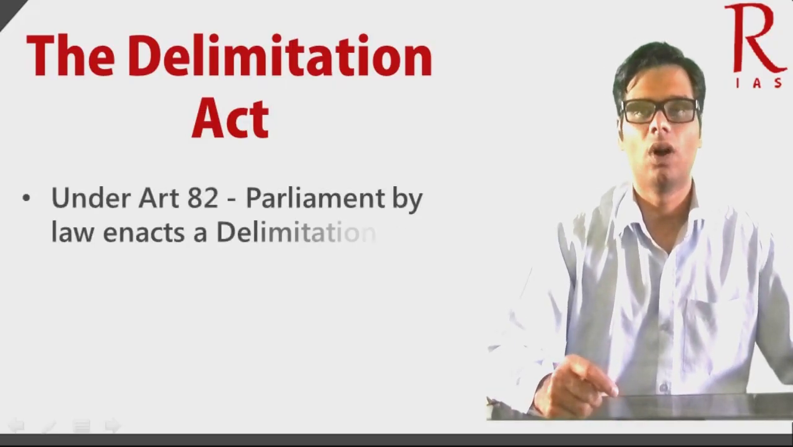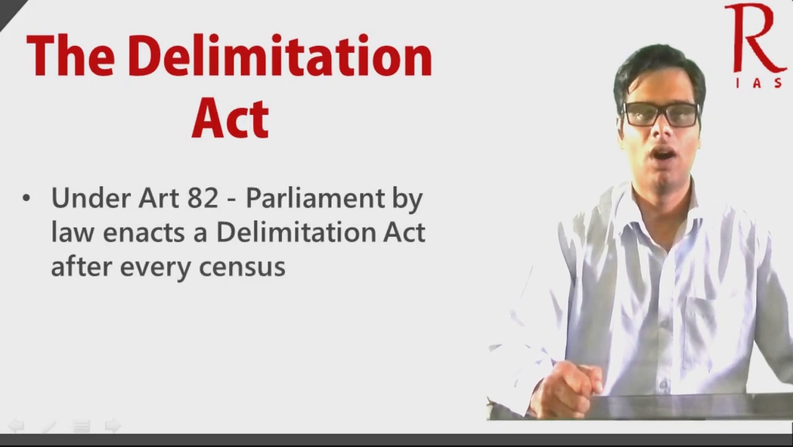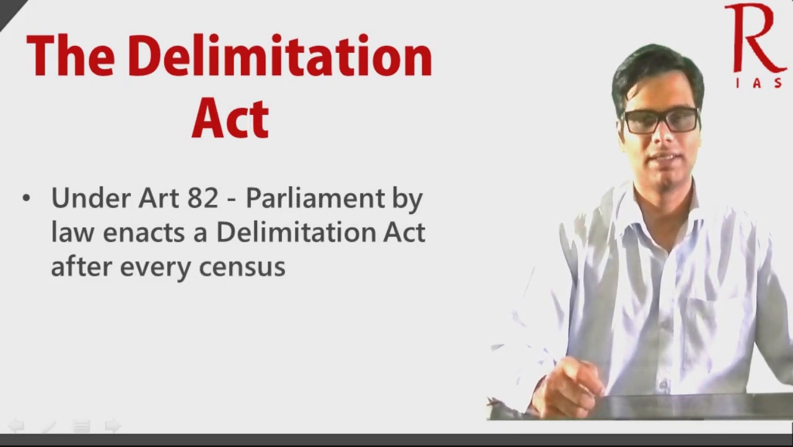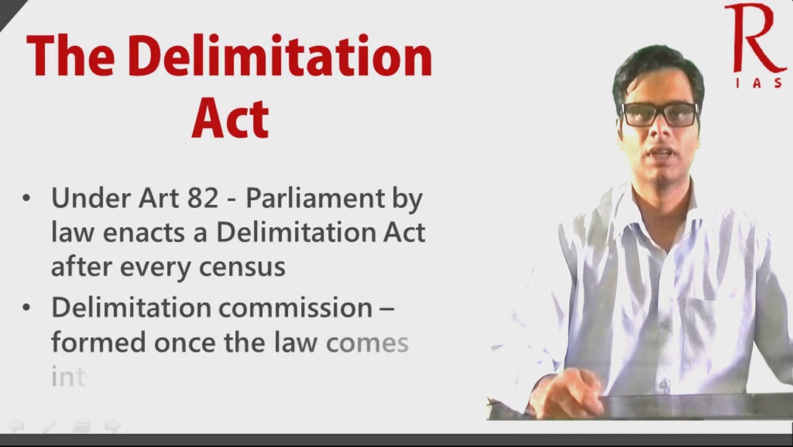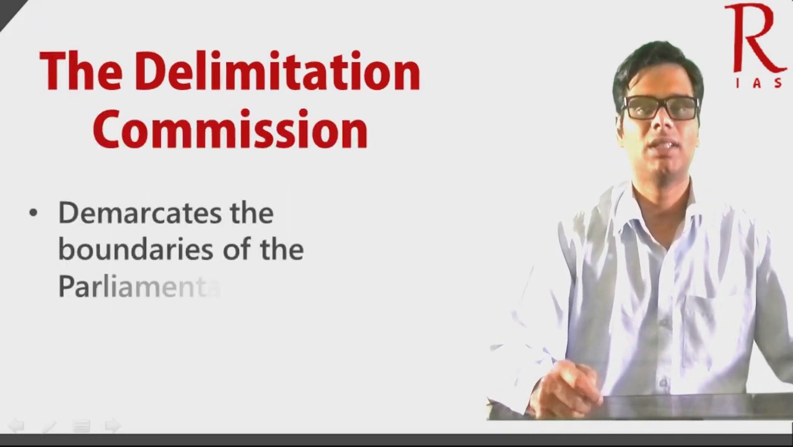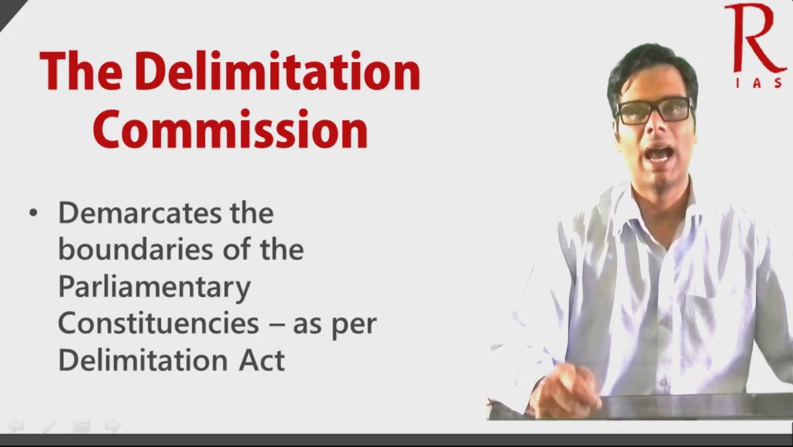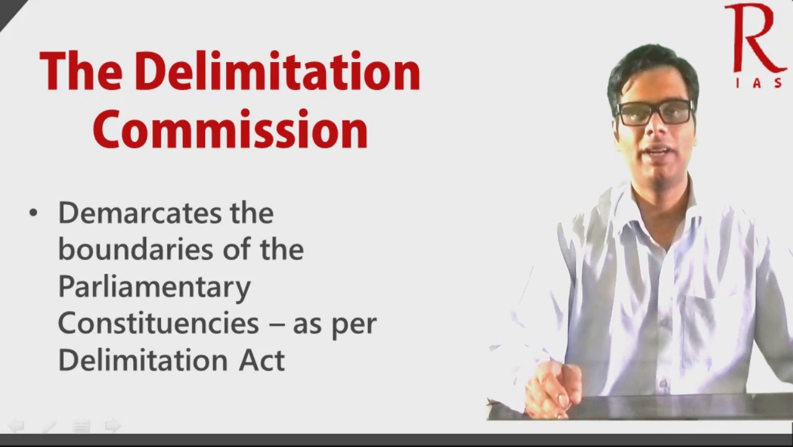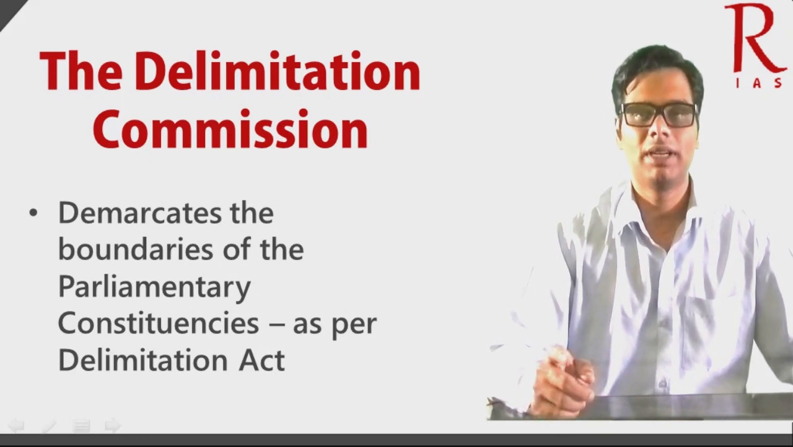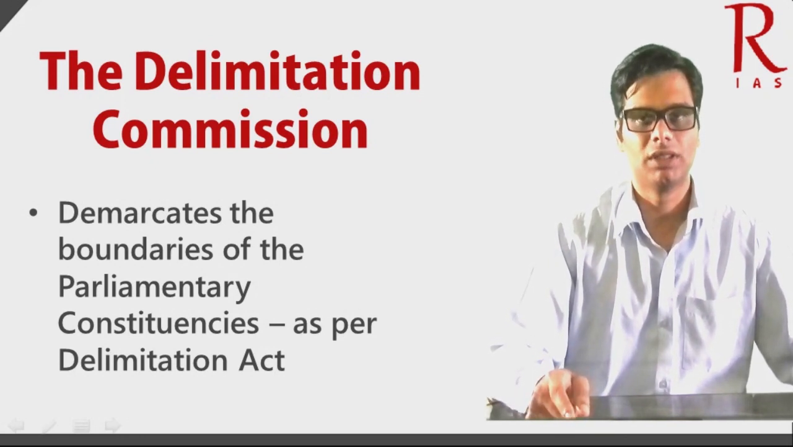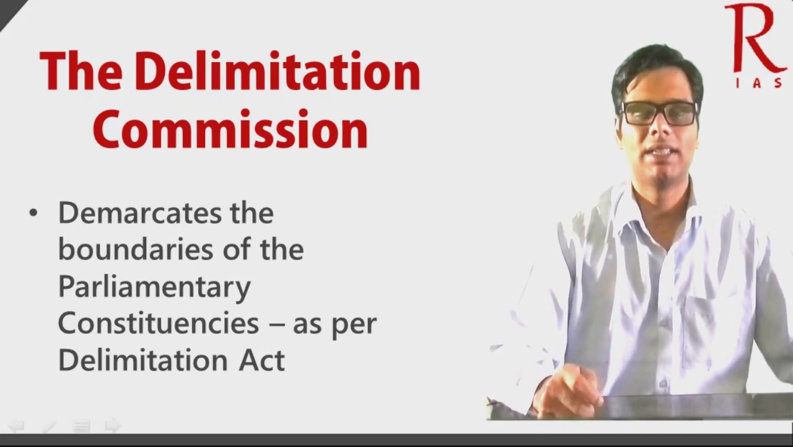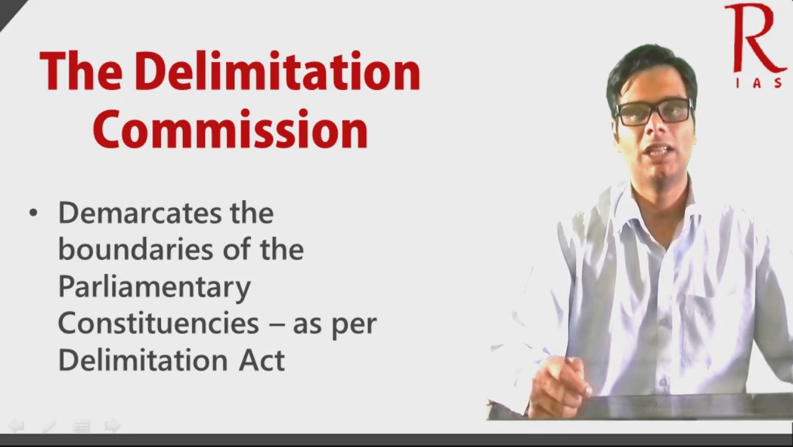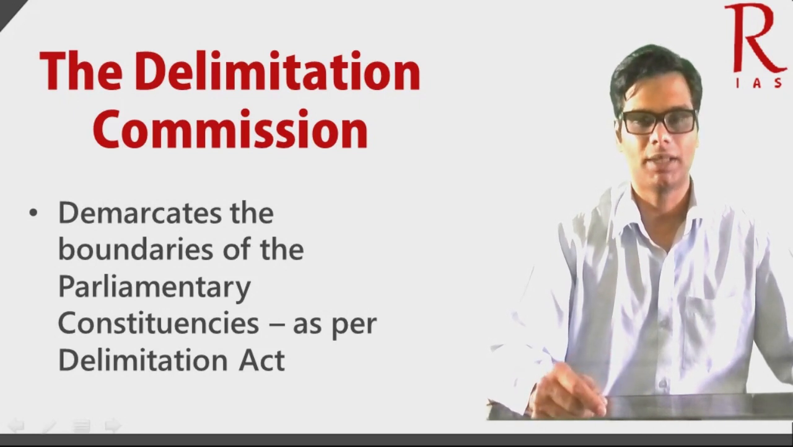Under Article 82 of the Constitution, the Parliament by law enacts a Delimitation Act after every census. A Delimitation Commission is formed once the law comes into effect. So once there is a census, then the government can decide to set up a Delimitation Commission. It is not necessary that it sets up, but the government can choose to set up a Delimitation Commission. This Delimitation Commission demarcates the boundaries of parliamentary constituencies as per the provisions of the said Delimitation Act.